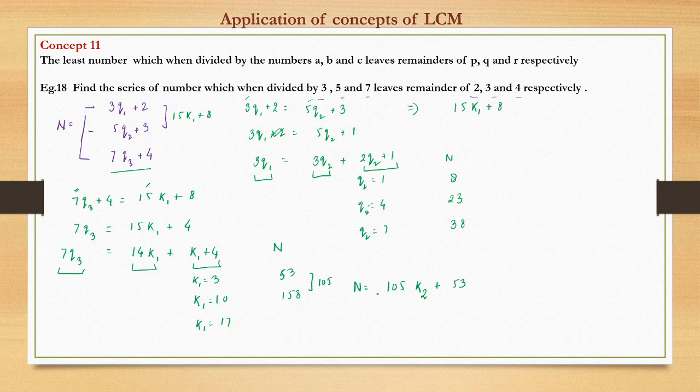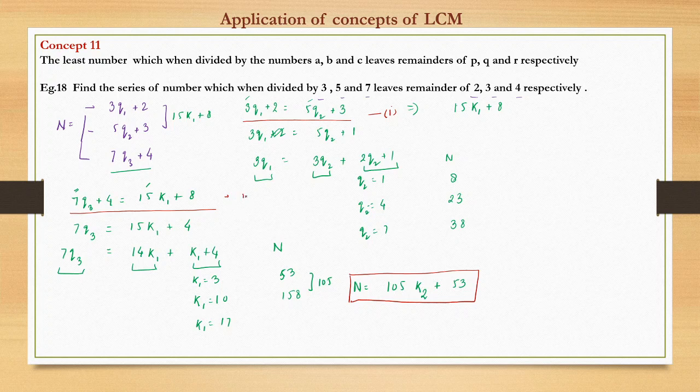So this way we can, this is the final. If I can write this, so this n is the one which when divided by 3, 5 and 7 will leave a remainder of 2, 3 and 4 respectively. Because we had three equations here, we had to check for two different equations. First one was this and the second one was this. This is equation 1 and this is equation 2.